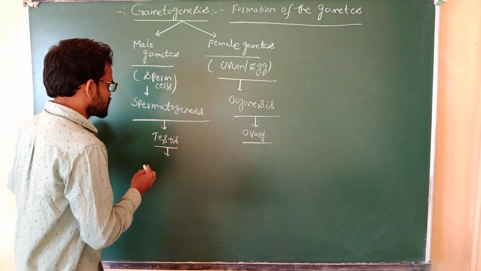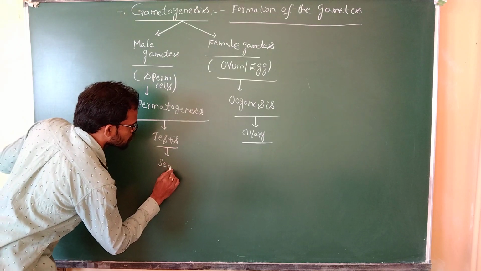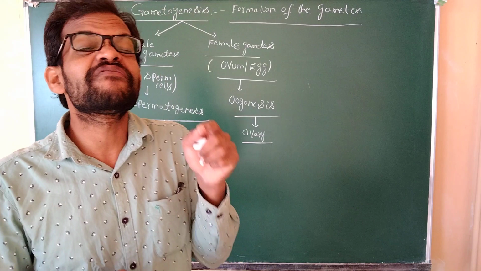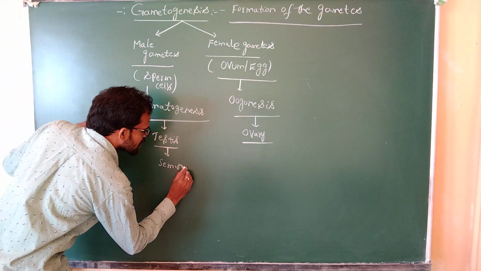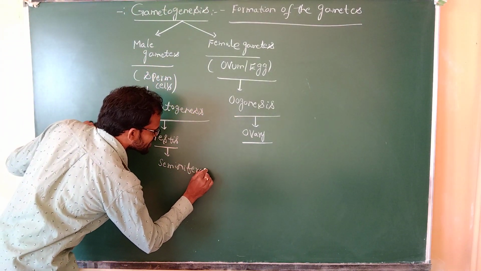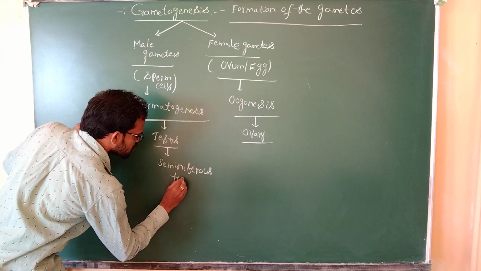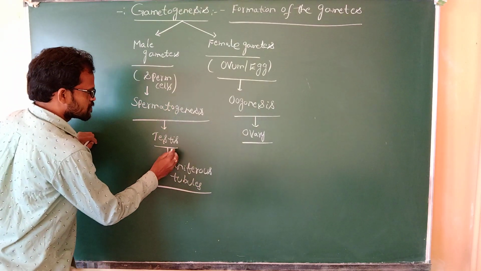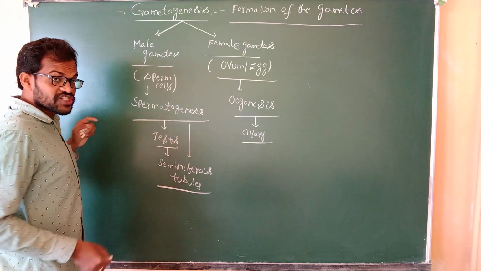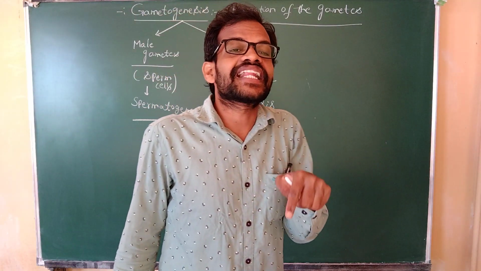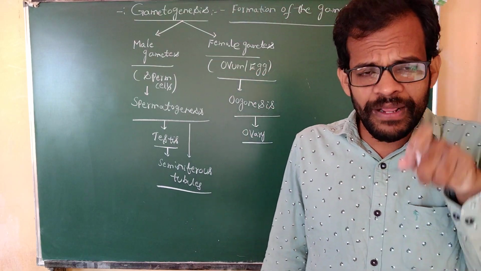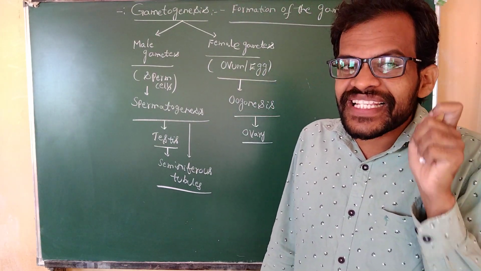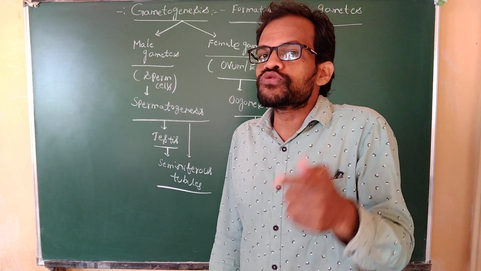The spermatogenesis process takes place in the seminiferous tubules of the testis. The internal anatomy of the testis, the seminiferous tubules, consists of germ cells. These germ cells are nothing but spermatogonium mother cells or stem cells. They will produce sperm cells.